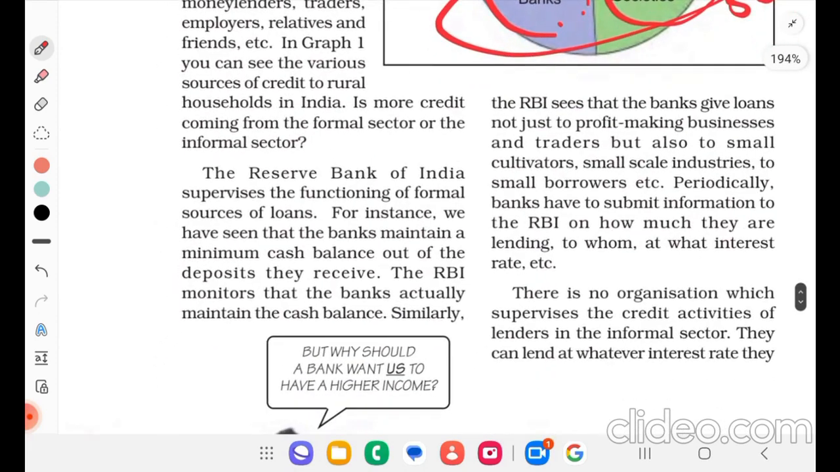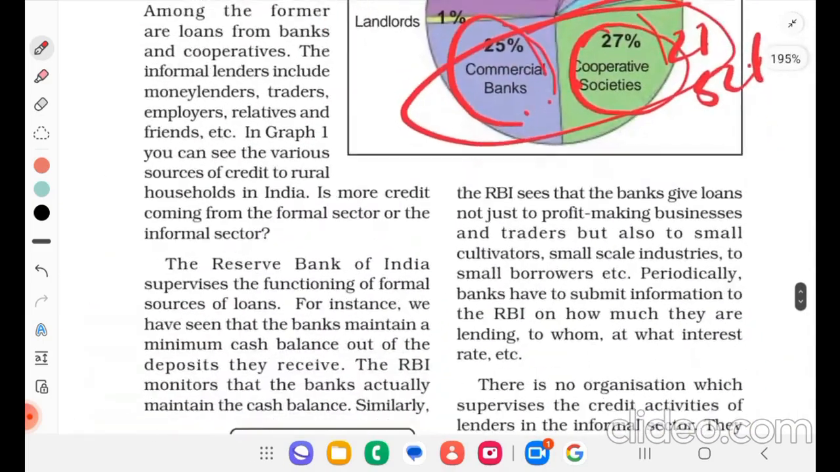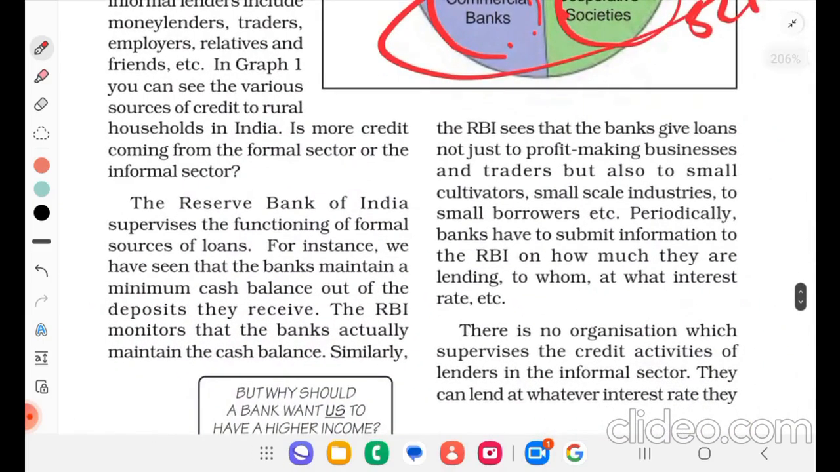The Reserve Bank of India supervises the functioning of formal sources of loan. For instance, we have seen that banks maintain a minimum cash balance out of the deposits they receive. The RBI monitors that the banks actually maintain the cash balance. Similarly, the RBI sees that banks give loans not just to profit-making businesses and traders but also to small cultivators, small-scale industries, small borrowers, etc. Periodically, banks have to submit information to the RBI on how much they are lending to whom, at what interest rate, etc.